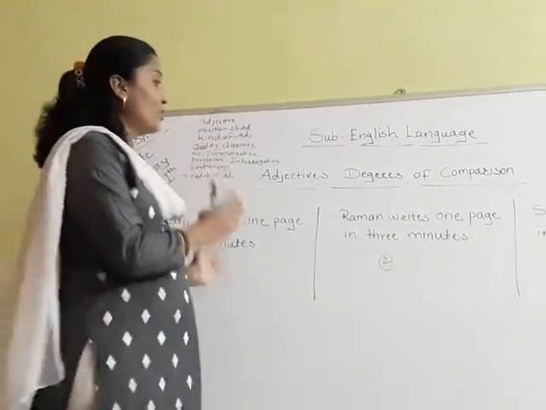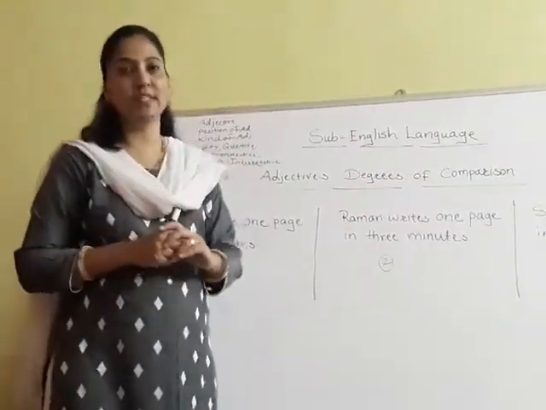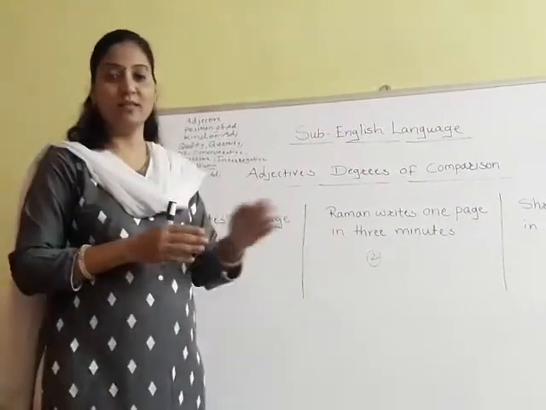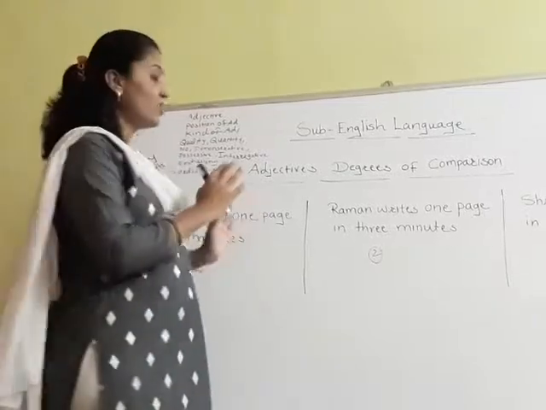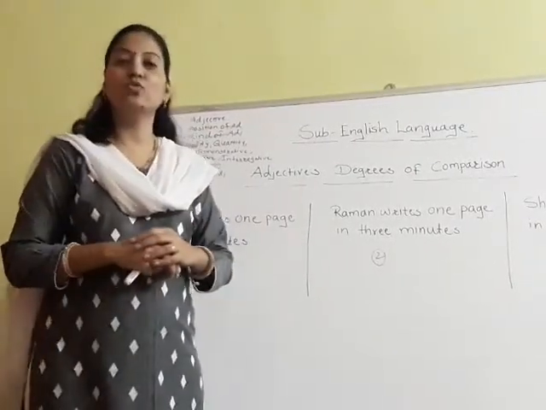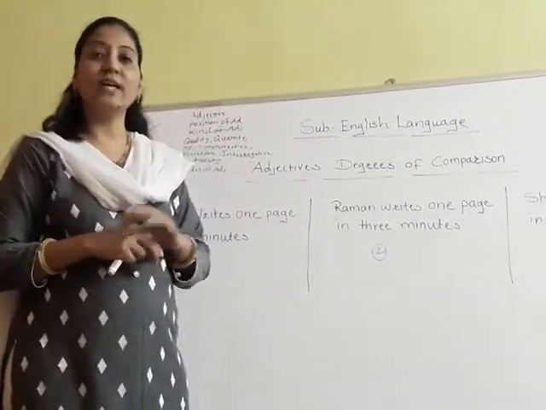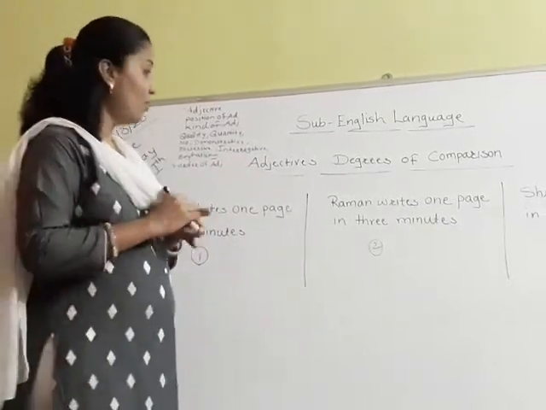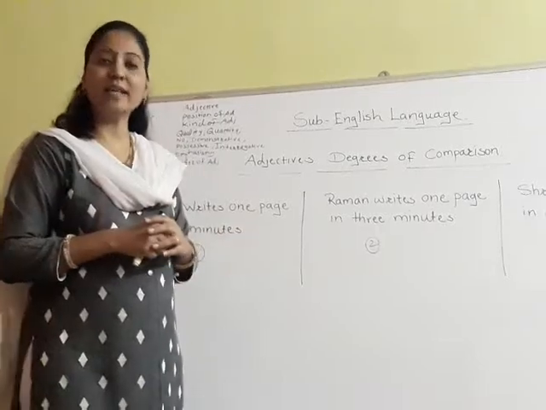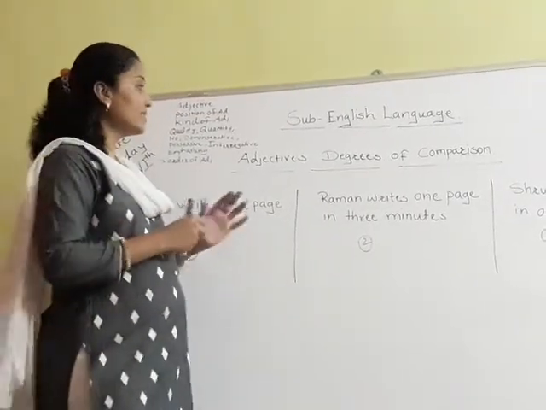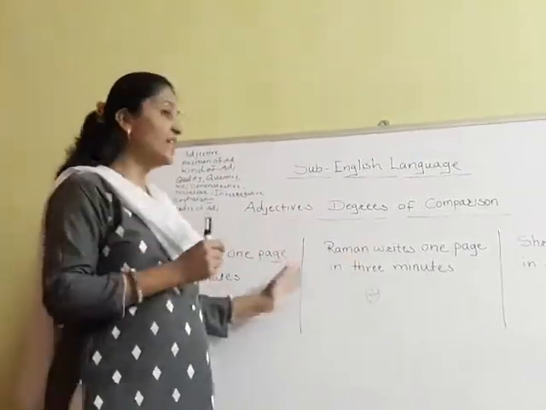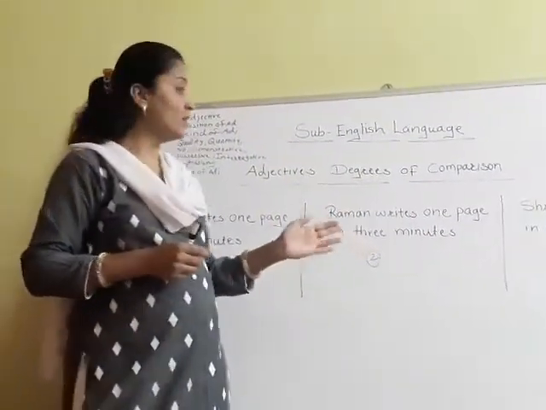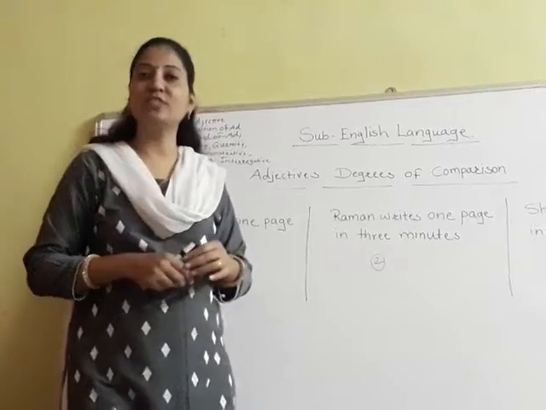We will use three different words to show the speed of their writing, or the three different adjectives to show the comparison of their degree of writing, how fast or how slowly they are writing. So this is called the degrees of comparison. We have to use different words to do the comparison between these three.